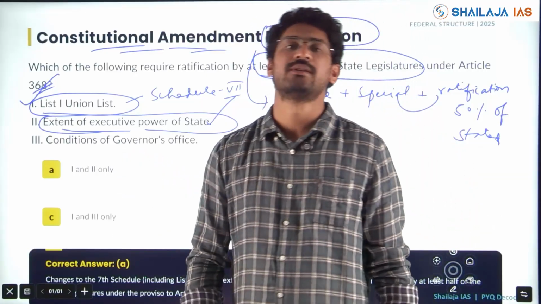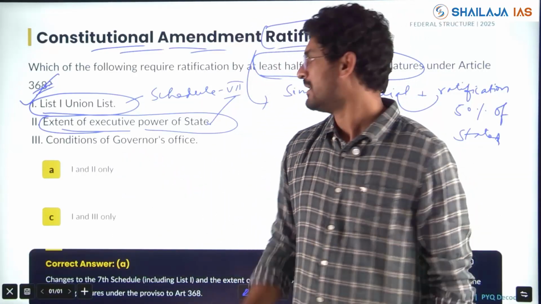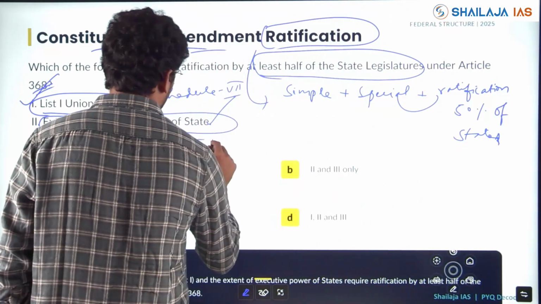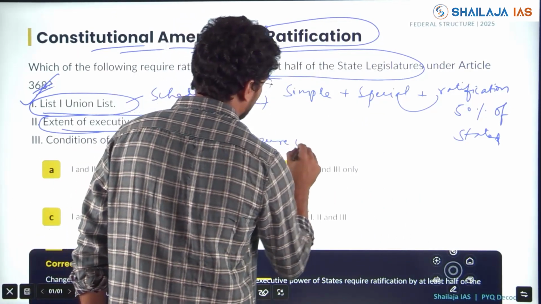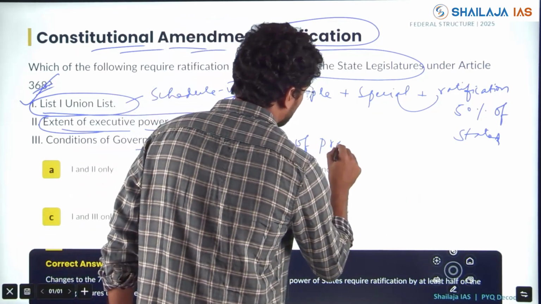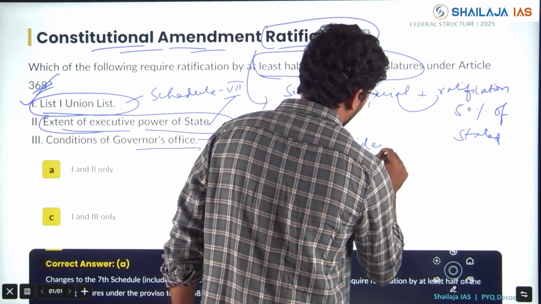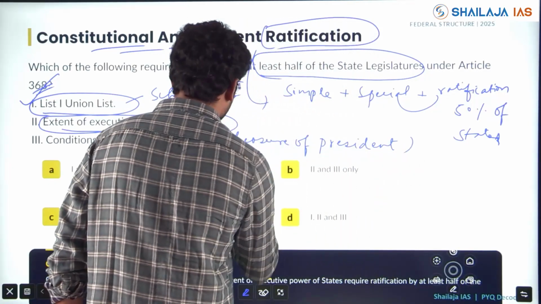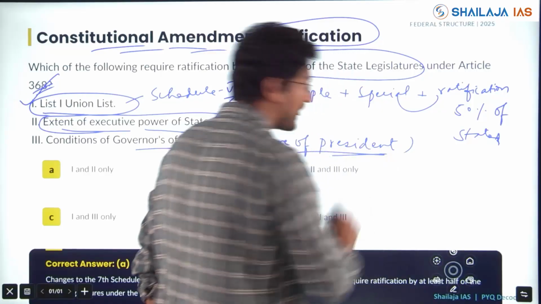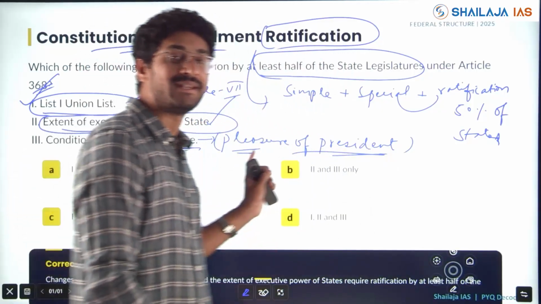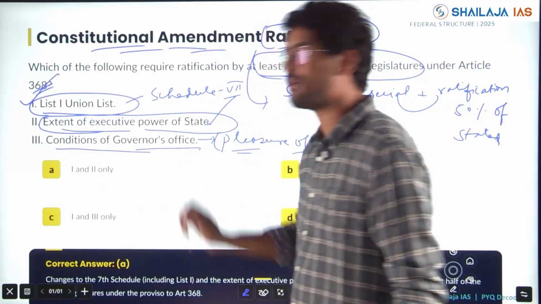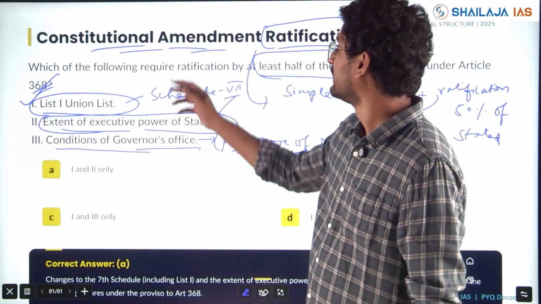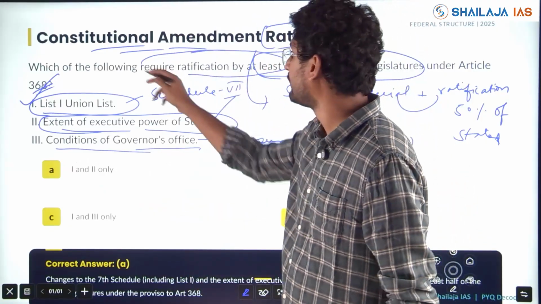Condition of governor's office. You know, governor's office is not permanent. He works under pleasure of president. Right? Seeing the trap here? How UPSC has kept governor office, since he is a state entity, to confuse us, he has kept conditions of governor office as requiring ratification for states.